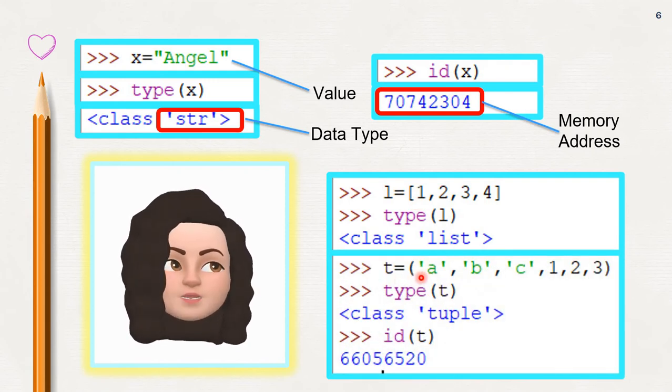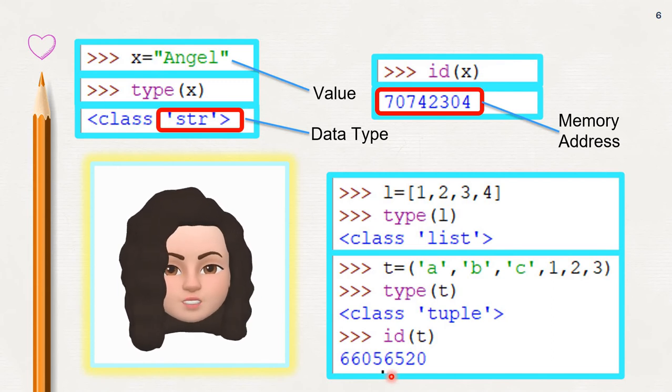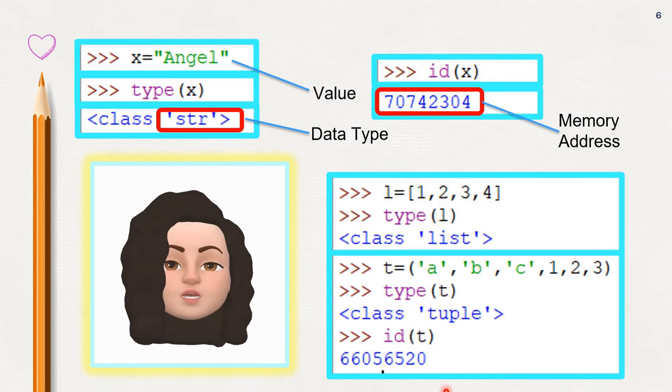Similarly, look at another example. t is equal to ABC123. So the value of the variable t is ABC123. What is the data type? It is tuple. Now the address, id is the address, which is 6605620. So every variable will have a value, data type and address.